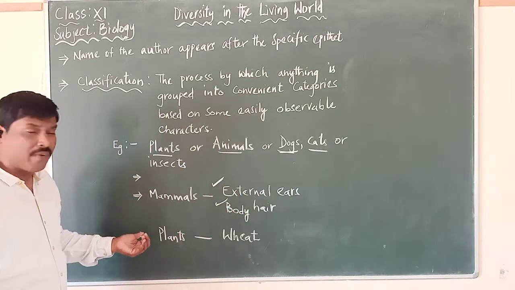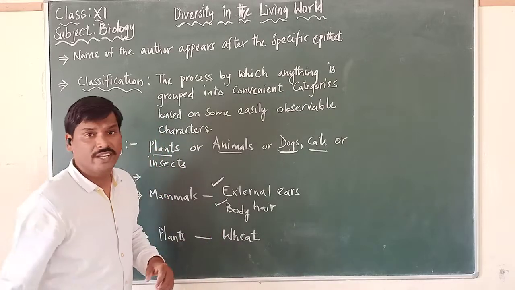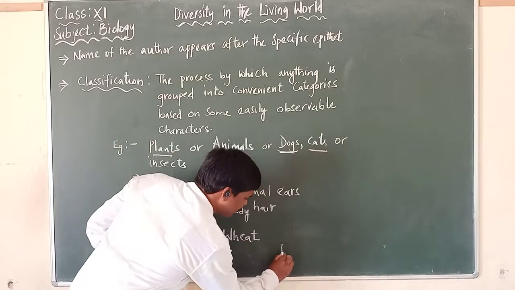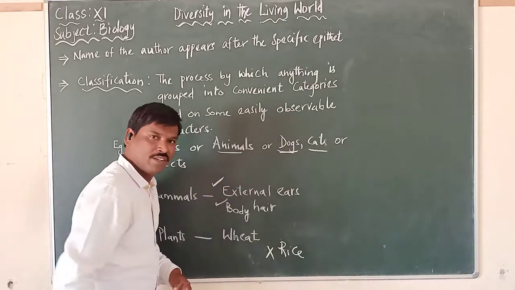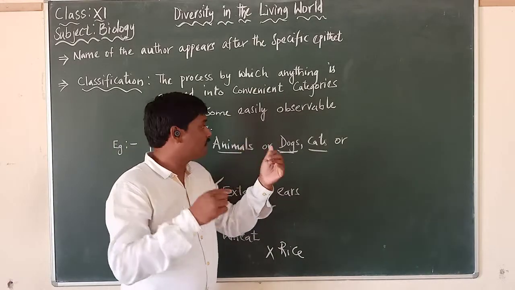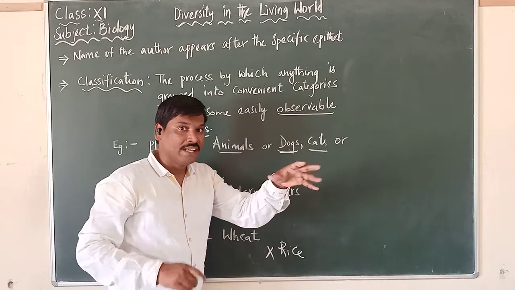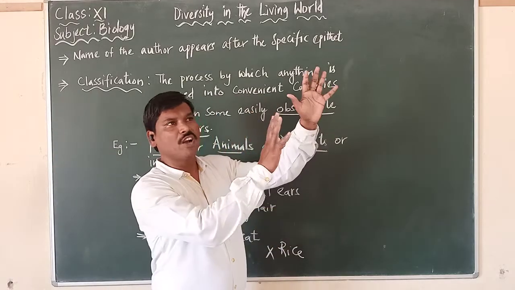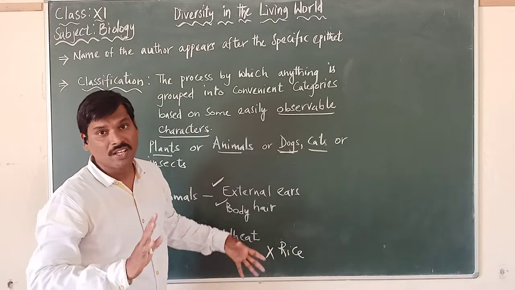In the same way, if I am taking plants, say for example wheat. When I am talking about wheat, you will not think of what? A rice plant, isn't it? No. Because you can easily identify it based upon the observable characters carried by the wheat. So when I am talking about wheat, you will be thinking of the wheat plants but not about rice.